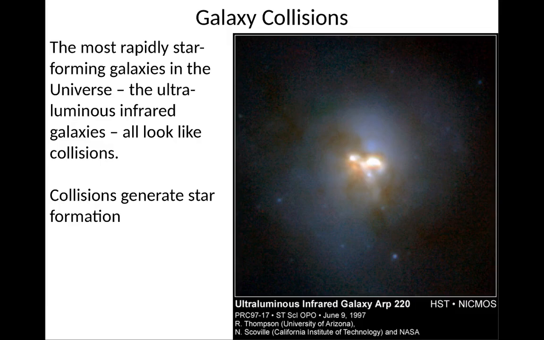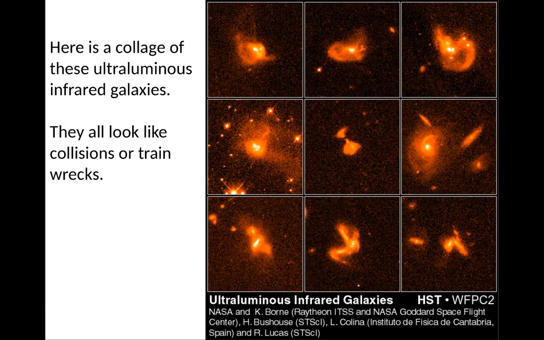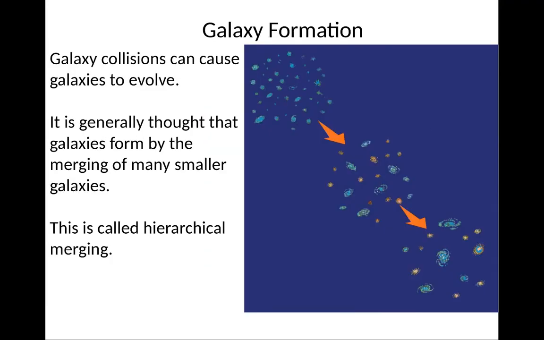Here's an example of one. This is a nearby one called Arp 220. And you see there it looks like the two nuclei of two galaxies. If you look at a collage of these ultraluminous infrared galaxies, all of them are either in the process of colliding or have lots of nearby galaxies close to them. So they all look like collisions essentially. So galaxy collision causes galaxies to evolve.